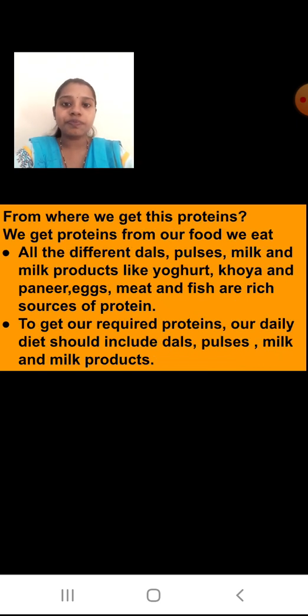Now, from where do we get these proteins? What to eat? You will ask, Miss, what will we eat to have proteins? We get proteins from the food we eat. All different dals, pulses, milk and milk products like yogurt, khoya, paneer, eggs, meat and fish are rich sources of protein. So you are going to have all these things in your diet.